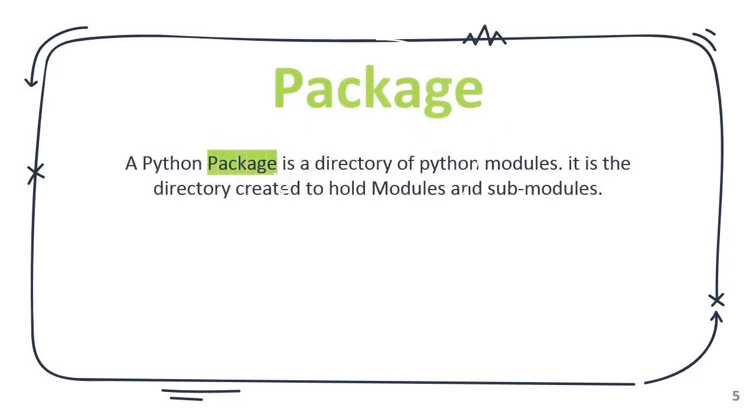Package. What is a package? A Python package is a directory of Python modules. So it's a folder. In simple terms, it is a folder which contains created modules or submodules. We will divide our program into different modules, then we have to save these modules somewhere, right? So to store these modules, we will create a folder or a directory, and save that set of modules in that directory. Such a directory is called a package. To initialize a package, we need an initialization file. In the coming sessions, we will discuss that.